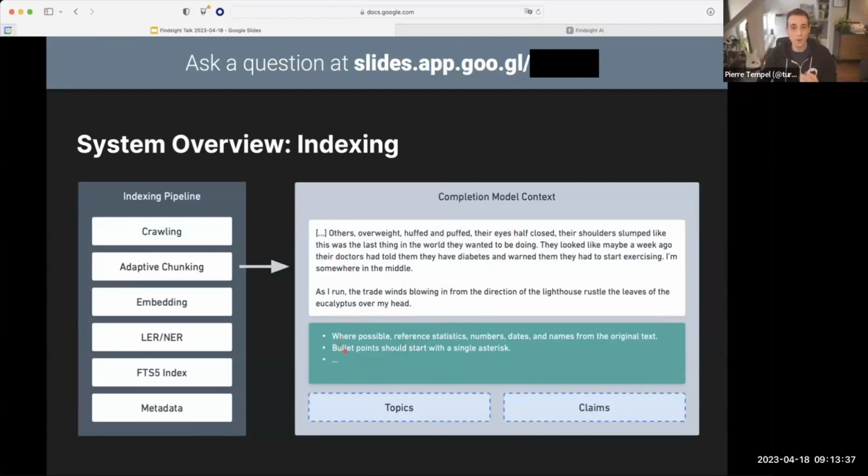We have to fit our instructions for the extraction, and we have to fit the output. In this case, for example, the topic and claim extraction happens in one shot with a large language model in Findsight. And adaptive chunking is the kind of algorithm that you need to design that's very data dependent to make sure you put the right amount of content in here in the right format. Because there are many pitfalls with this.